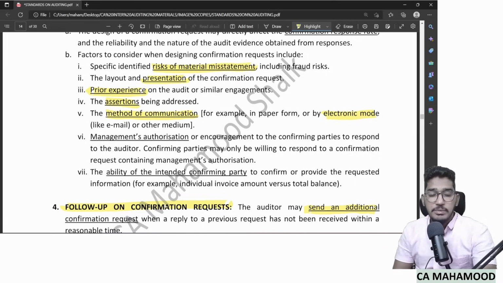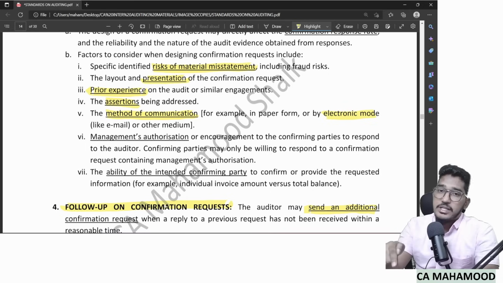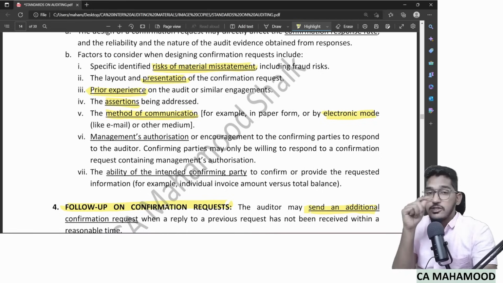Where will I do the follow up? I will do the follow up only in the case of a positive confirmation request. I will not do the follow up in the case of a negative confirmation request. Why? Because in the positive confirmation request, I expect the third party to respond, either he agrees or disagrees. So within a reasonable time, if I don't get a response, I will send a pop-up mail. Sir, I have already sent you a mail. Please check it and respond back.